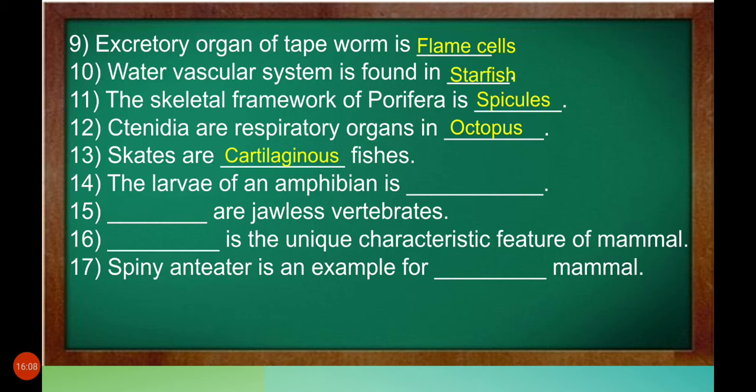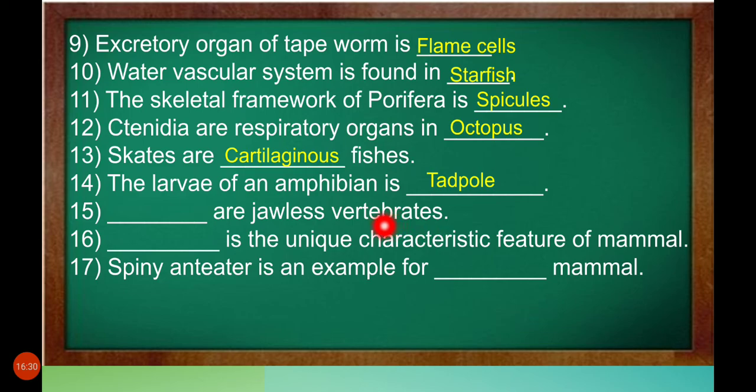Cartilaginous fishes. The larva of an amphibian is dash. Amphibians means frog. What is the baby frog called? Tadpole.